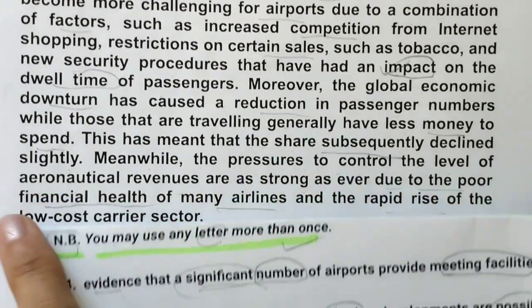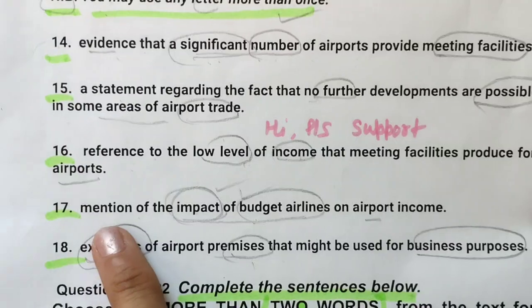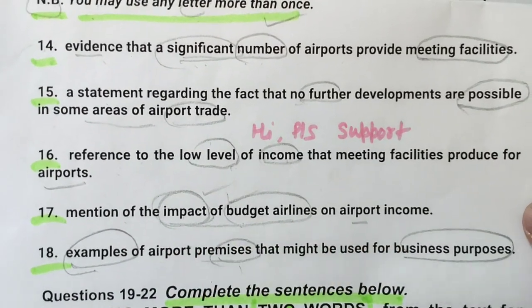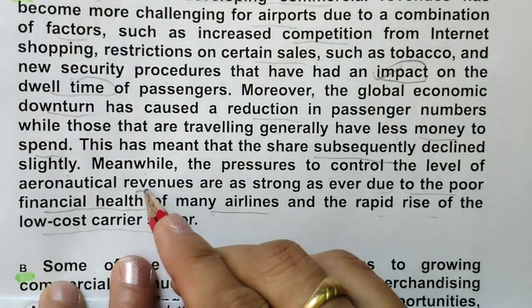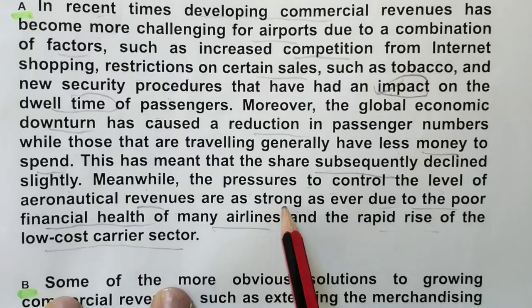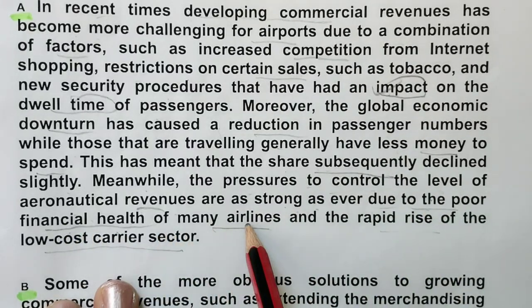Low cost relating to finance they are talking about. So the impact word was also there, the mention of the impact of budget airlines on airport income. See this, income, revenue also they were talking, revenue is also there. The pressures to control the level of aeronautic revenues are strong as ever due to poor financial health of many airlines.